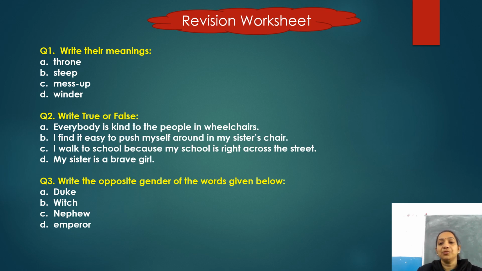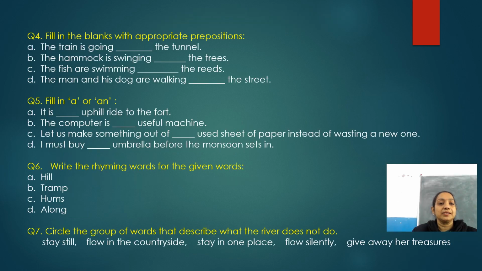Now let us move on to the next question. Here is our question number 4. Fill in the blanks with appropriate prepositions.